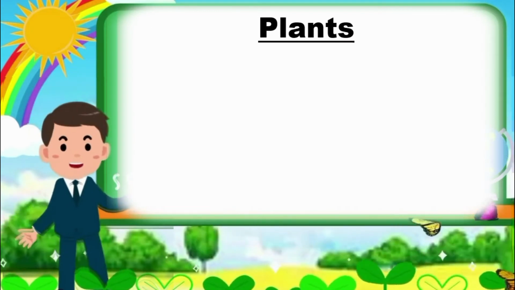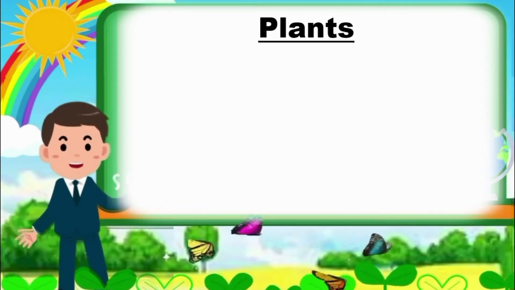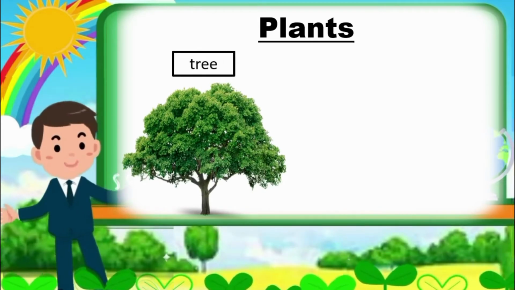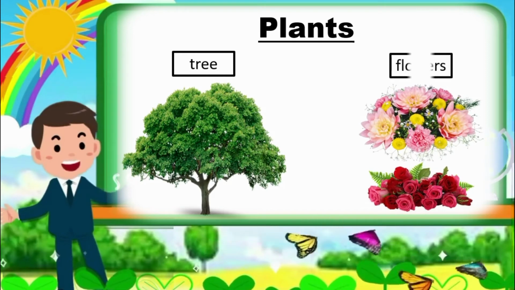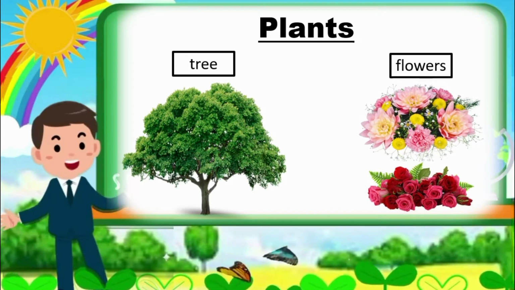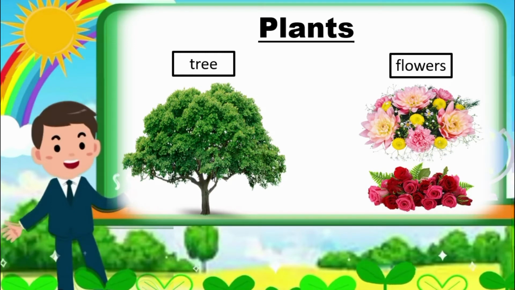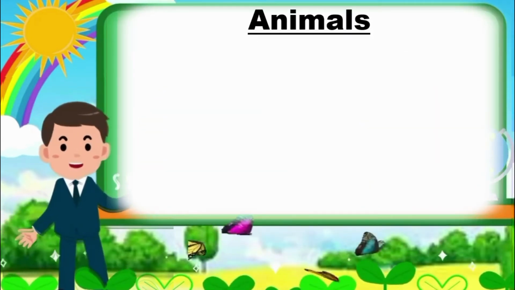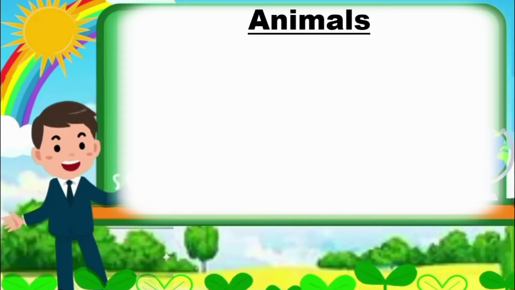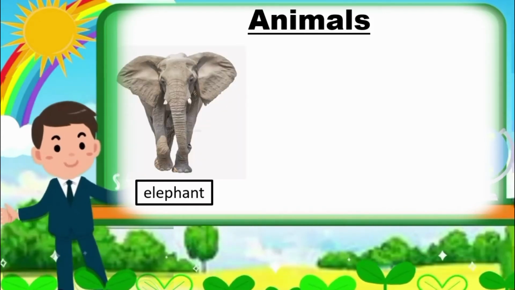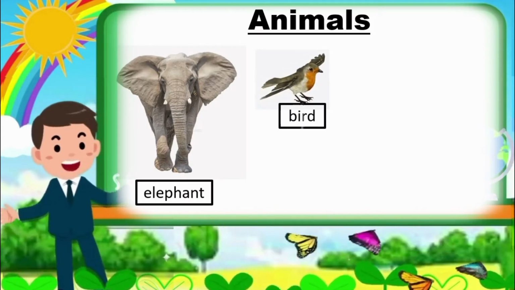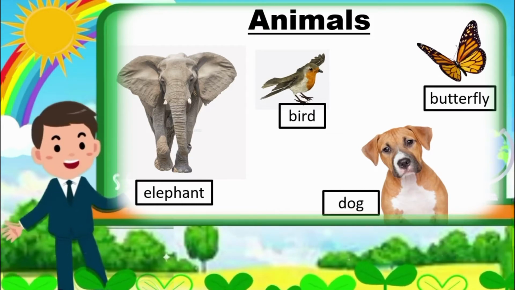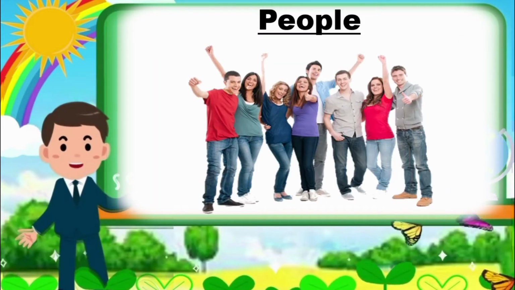First, we have plants. These are examples of plants: the tree, the flowers. They are what we call plants. So plants are living things. Next, animals. These are examples of animals: the elephant, bird, butterfly, dog.